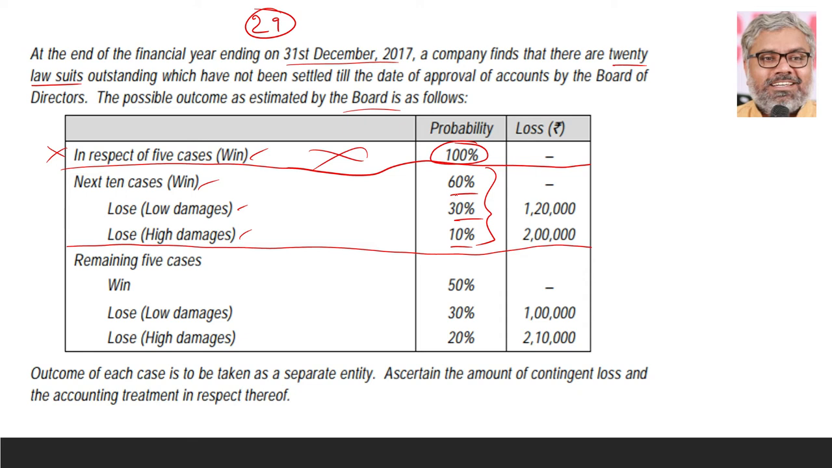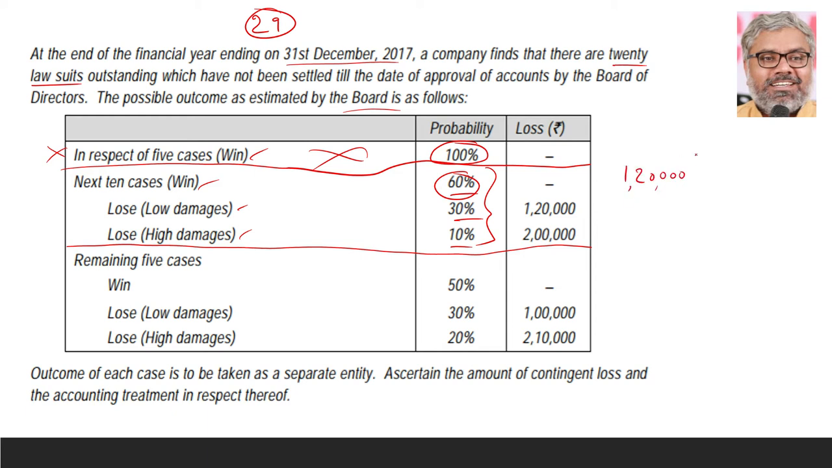So once again here also, when we say that 60% probability is there for winning, there is no possible loss that we can estimate now. So 60% we have to just ignore. But the point is, when there is a probability of 30% and loss could be 1,20,000, what can be the expected value of that? That we can calculate.